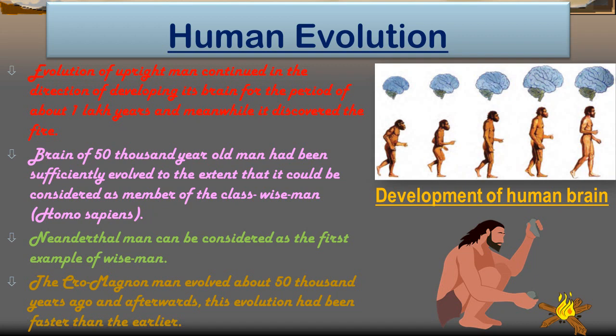That means from 7 crore years ago till 50,000 years ago, evolution happened gradually. Then after 50,000 years ago, what happened? Evolution became a little faster.